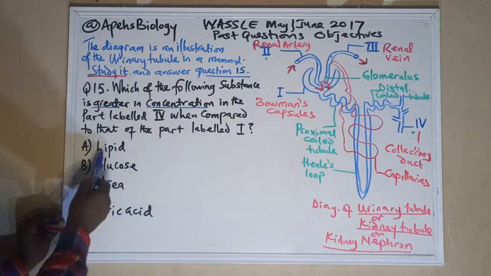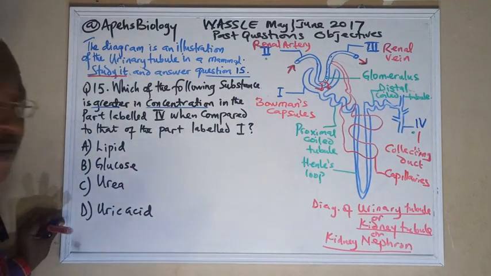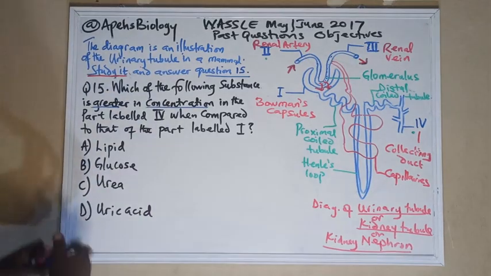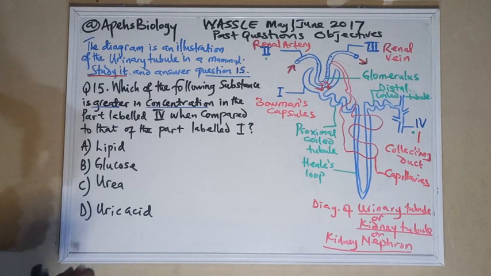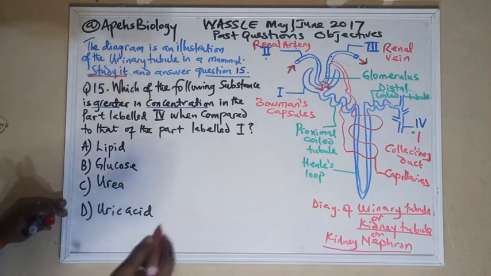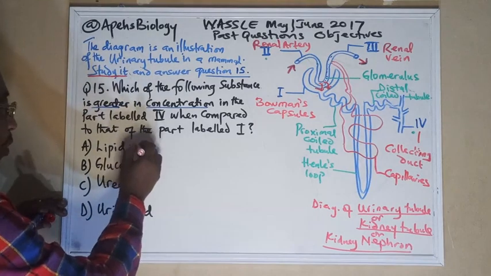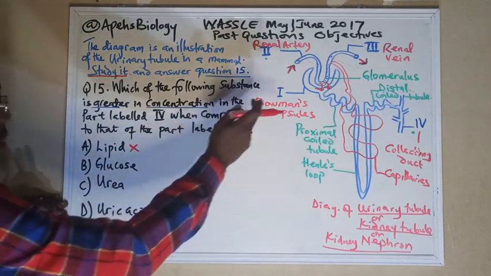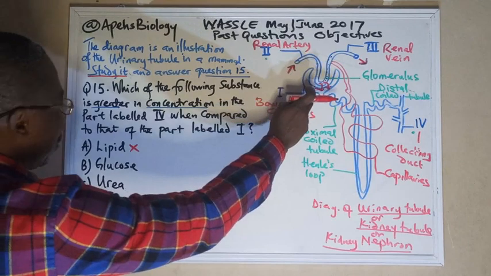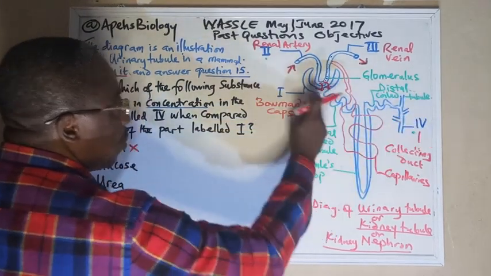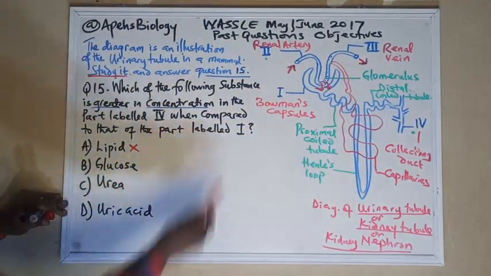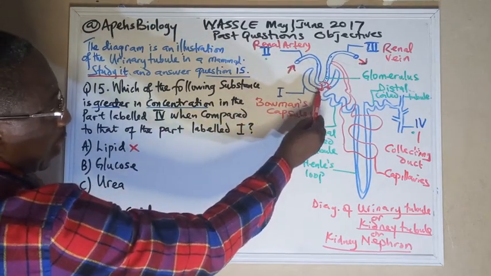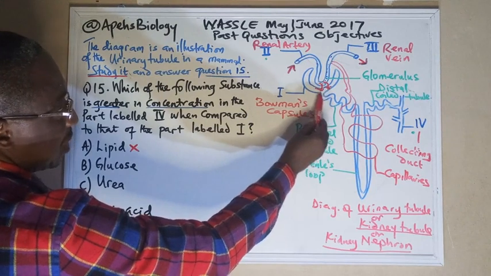Is it lipid? Definitely we've learned that lipid is not part of it. Lipid can never go to the kidney because it is a product that is absorbed inside the lacteal of the villus. Is it glucose that will be in greater concentration in 4 than in 1? Definitely no, because glucose enters the Bowman's capsule, and at this point glucose concentration is higher.